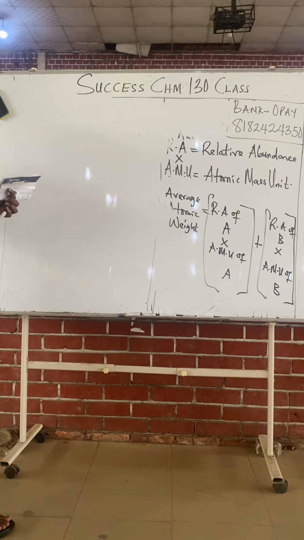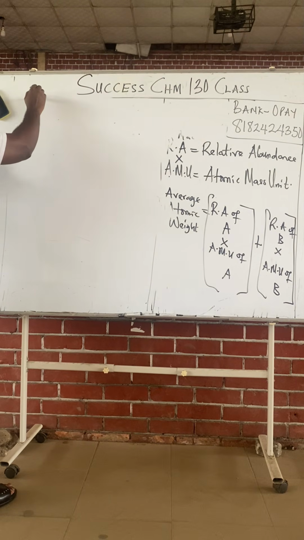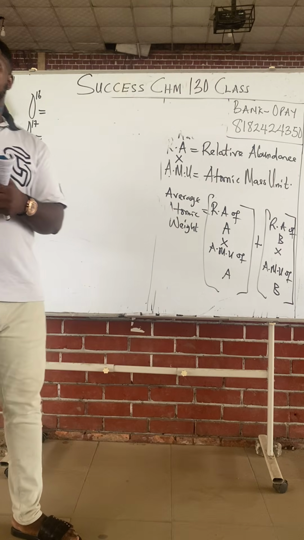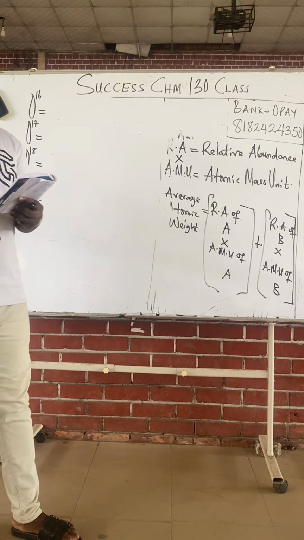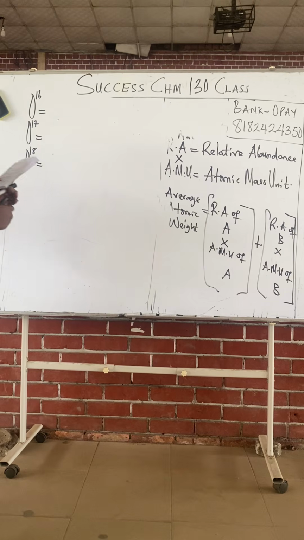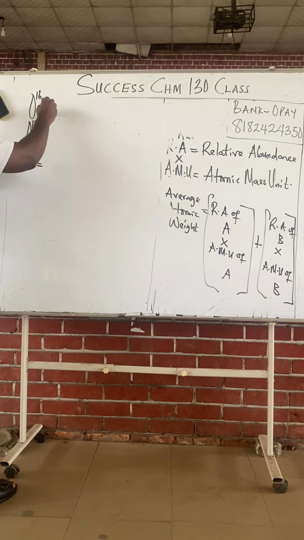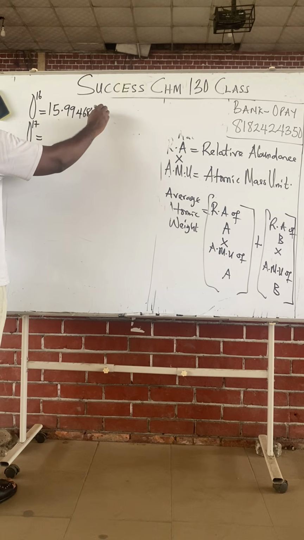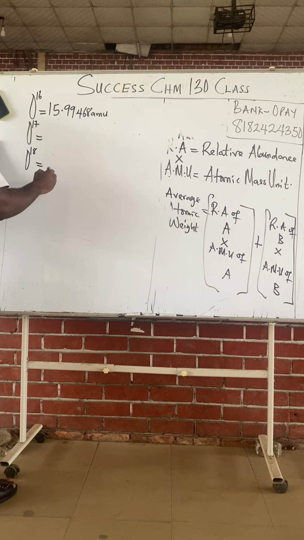Oxygen 16, oxygen 17, oxygen 18, with atomic mass units of 15.99468 AMU,